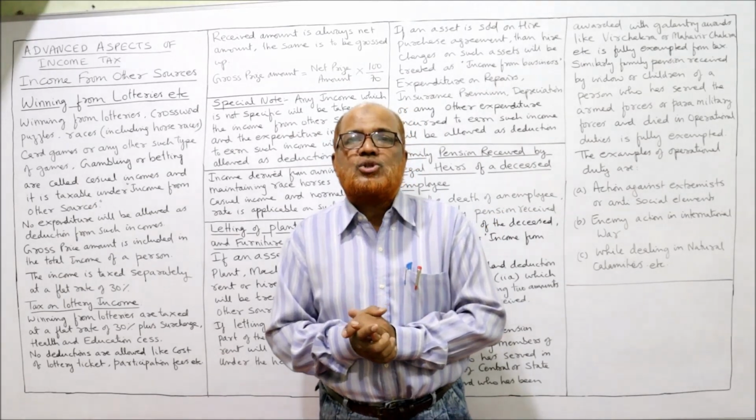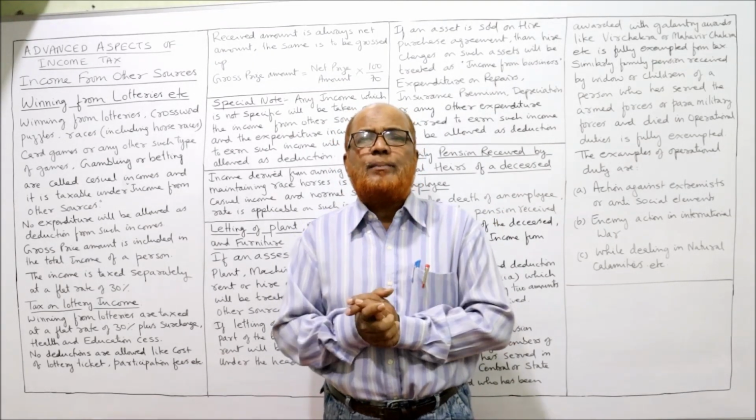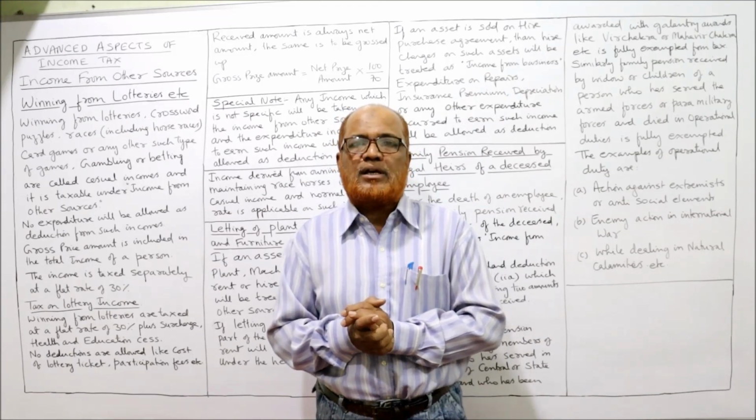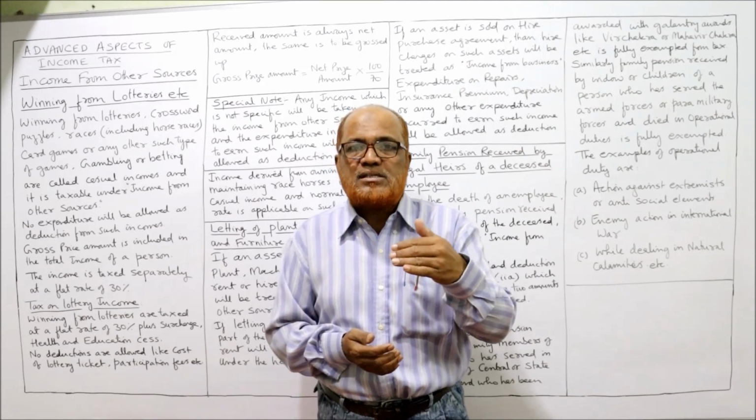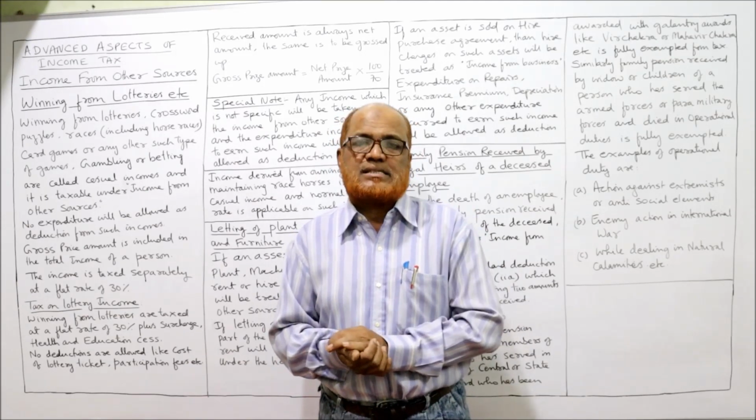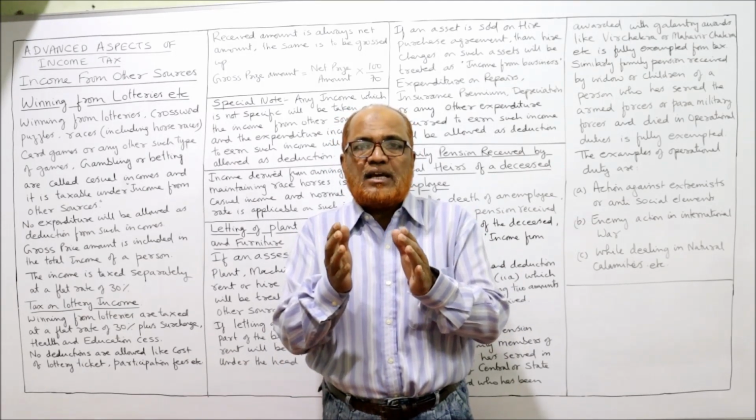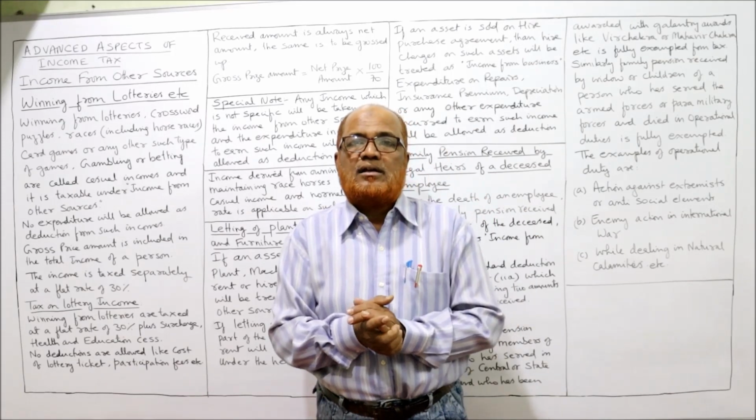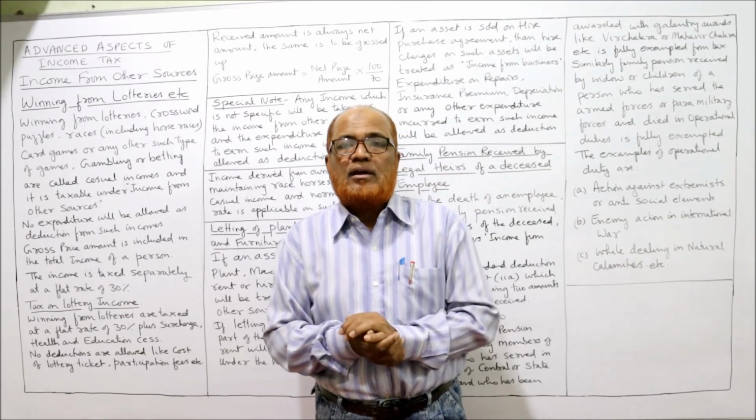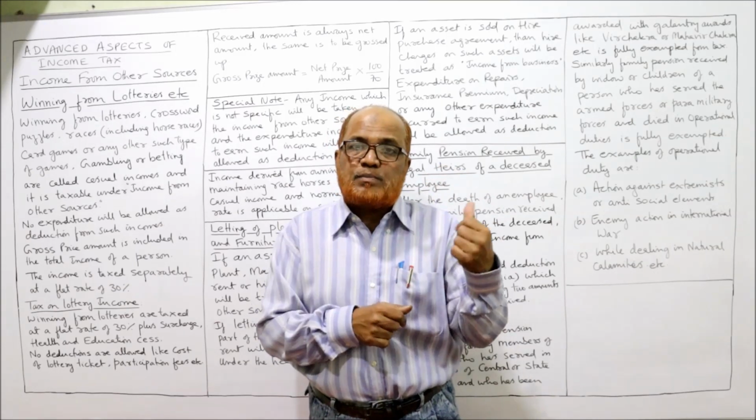Apart from that, interest on security. How to compute income from interest on security? Security means the bonds issued by government or debentures issued by limited companies. If an investor invests money in bonds or debentures, he will get interest. That is called interest on security. Now what are the provisions? Already I have explained in the last video.